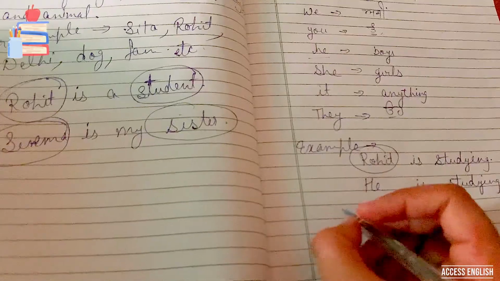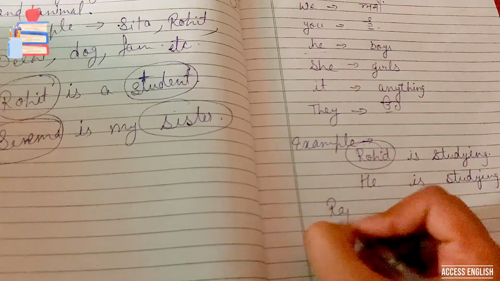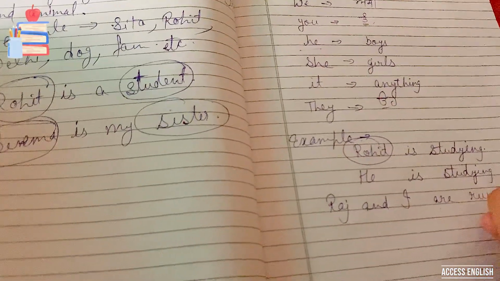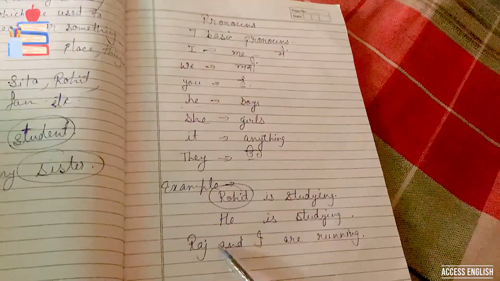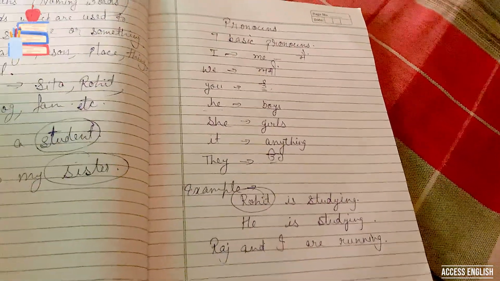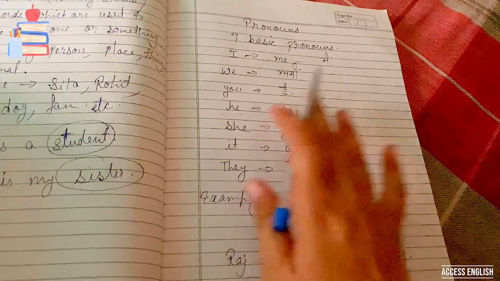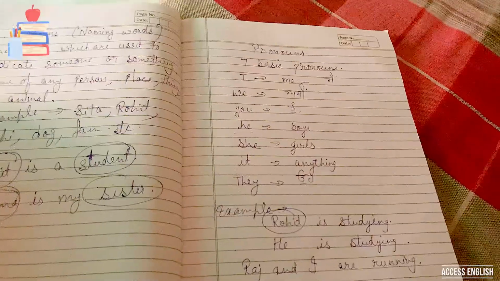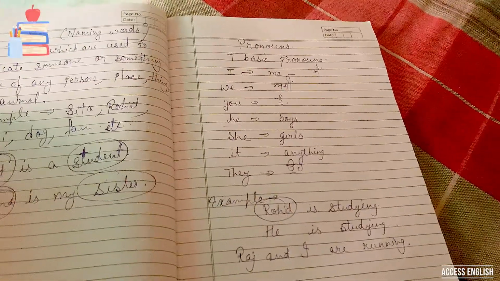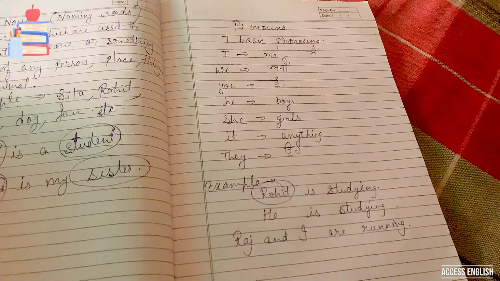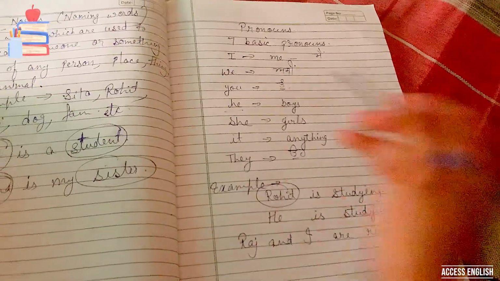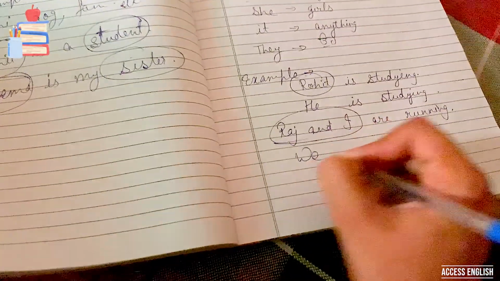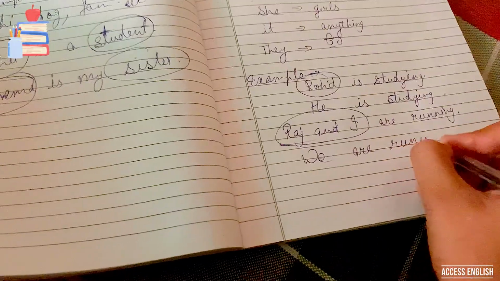The another example is Raj and I are running. Now we two are there, Raj and I. I have already told you when two or more than two persons are together and I am with them, then we use we. So instead of these naming words I can write we are running.